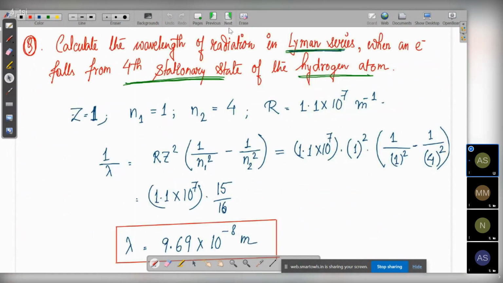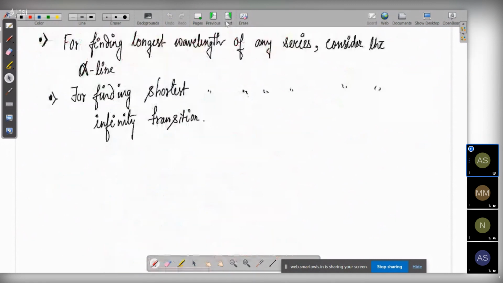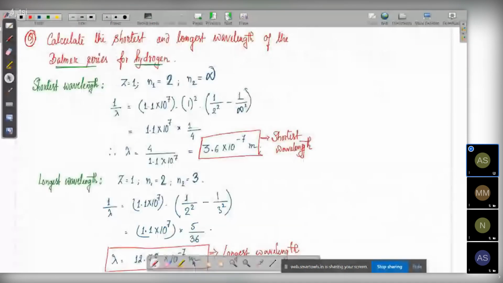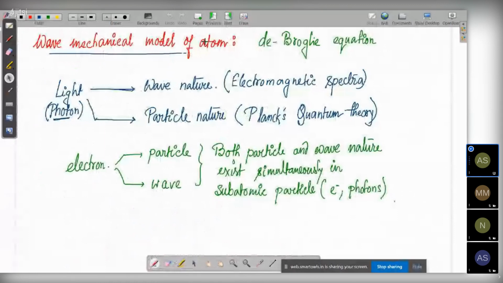So yes, we have done a few numericals. We have done numericals in our class also. We've done the different types of numericals on Rydberg theory. It's very important. Guaranteed, a numerical will come in your exam.